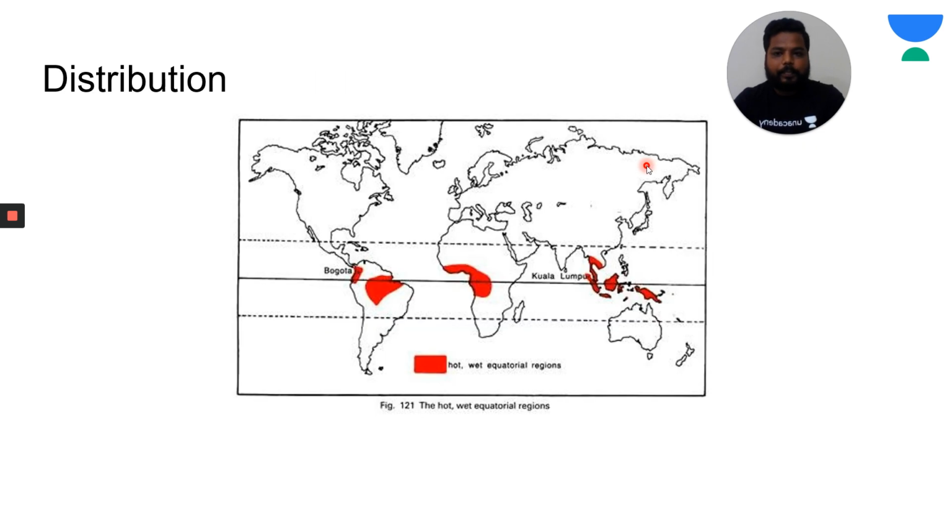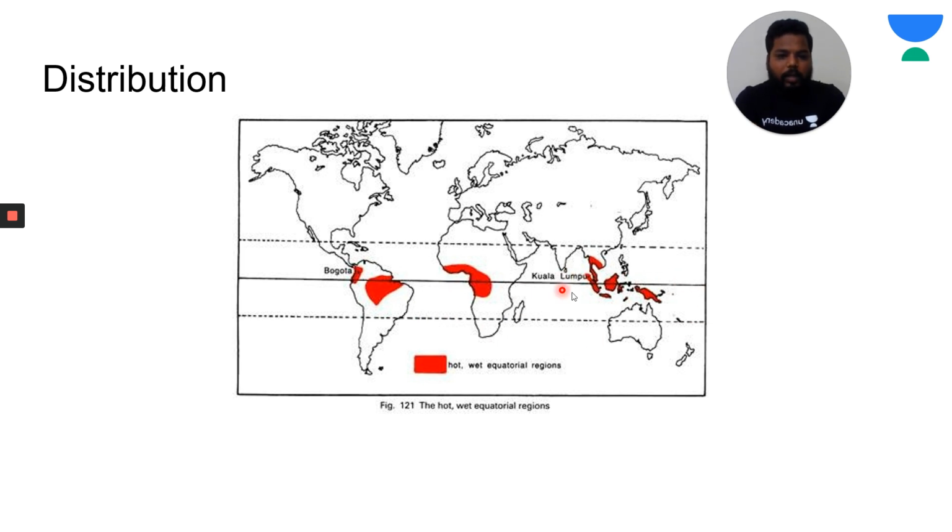Do remember this. If you see the distribution, I have already said this equatorial type of climate is present in and around this equatorial region. You can see near Ecuador, near Brazil in the Amazon basin, near the Congo basin, near the Indonesian group of islands. We find these kinds of climatic divisions. Clear? So we have the equatorial type of distribution in these particular regions which are in and around the equatorial region.